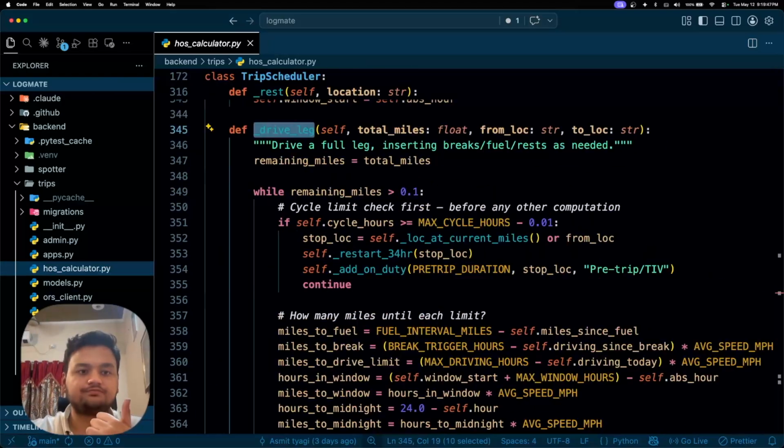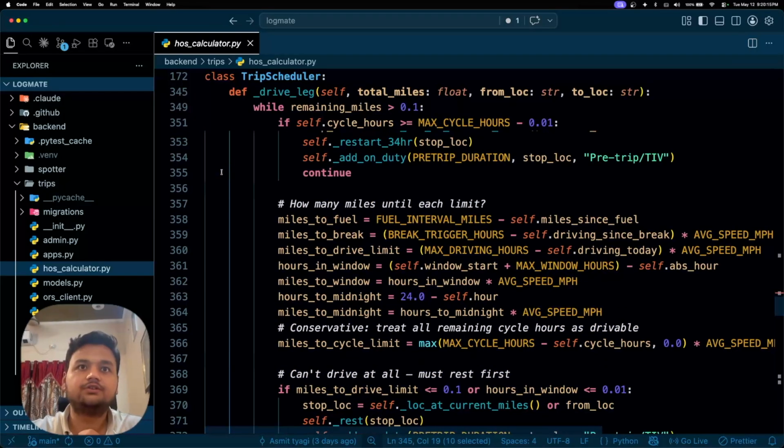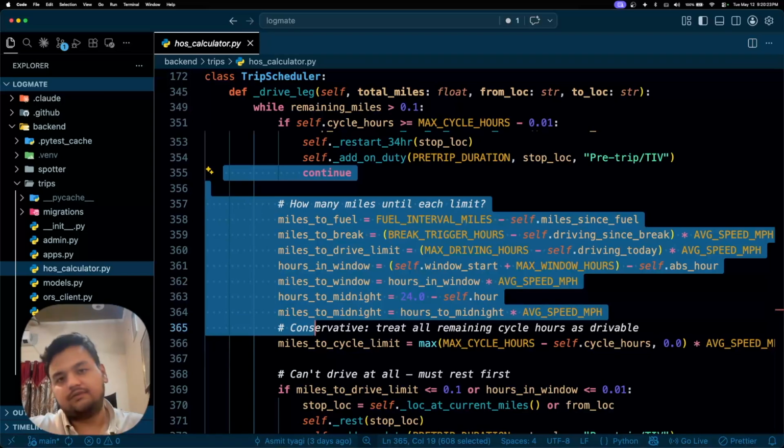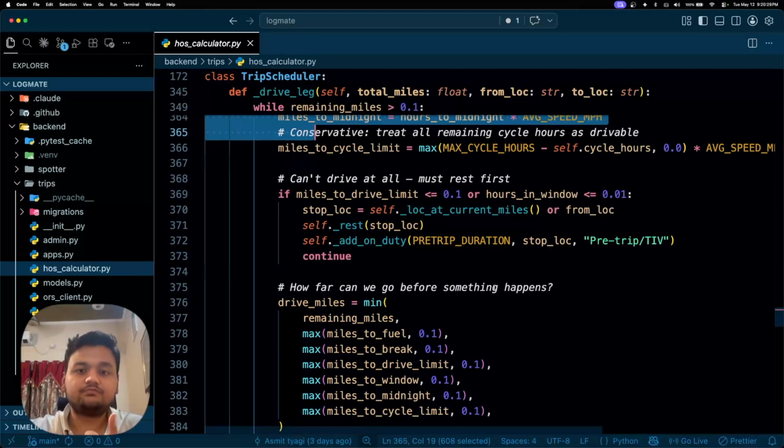Most of the scheduling logic happens inside this loop. For every iteration, the scheduler calculates how far the driver can continue before hitting a constraint. That could be fuel requirements, break timing, the 11-hour driving limit, the 14-hour duty window, midnight rollover, or the 70-hour cycle limit. As we can see, the logic is defined over here. What it does after that is take the nearest constraint, advance the simulation forward, insert the appropriate duty event, and continue again.